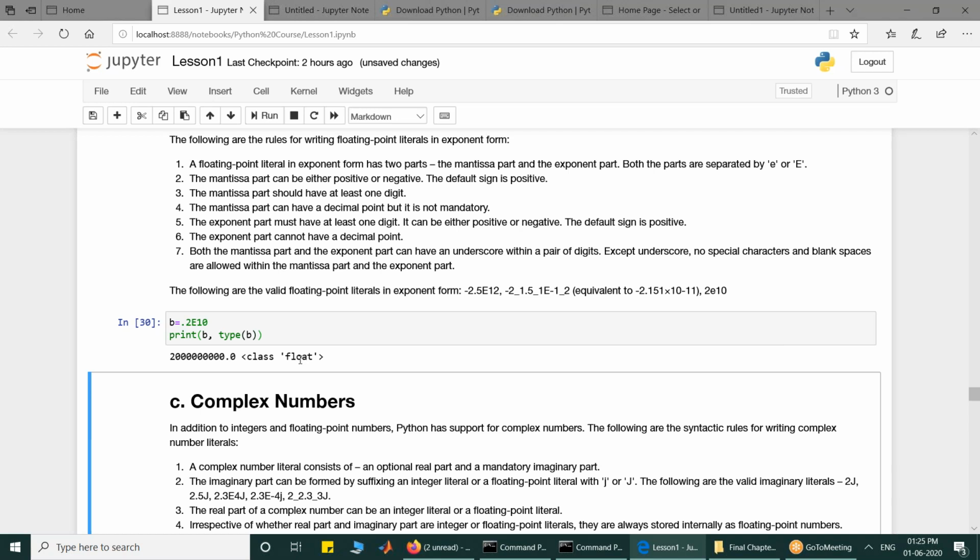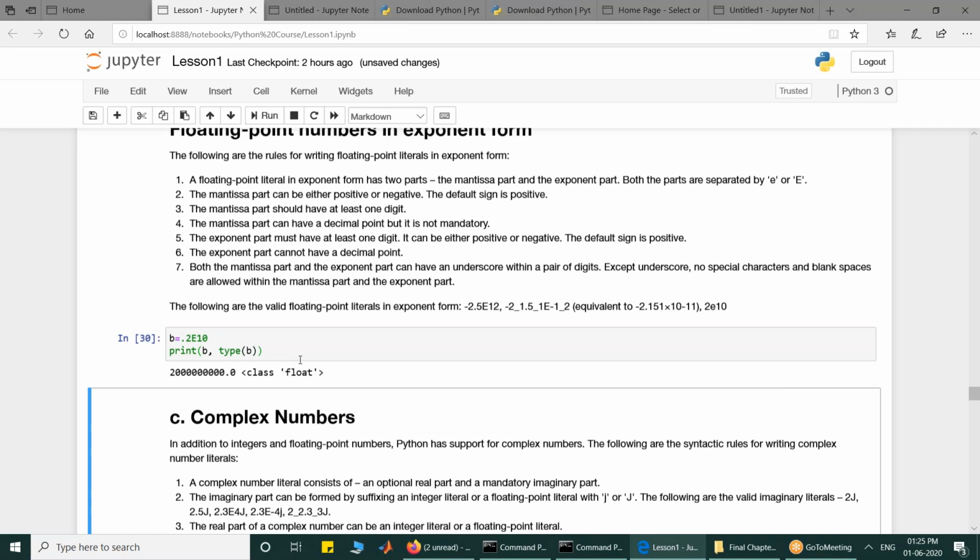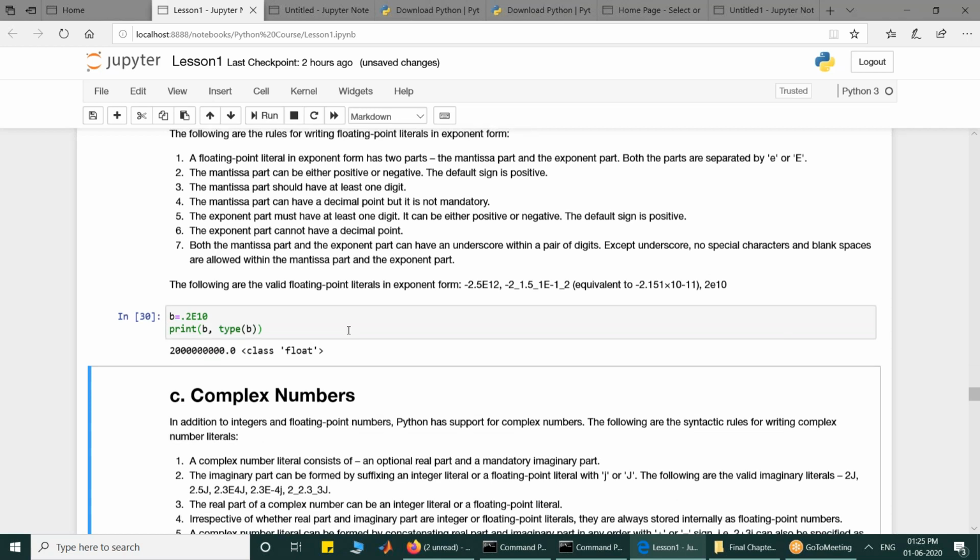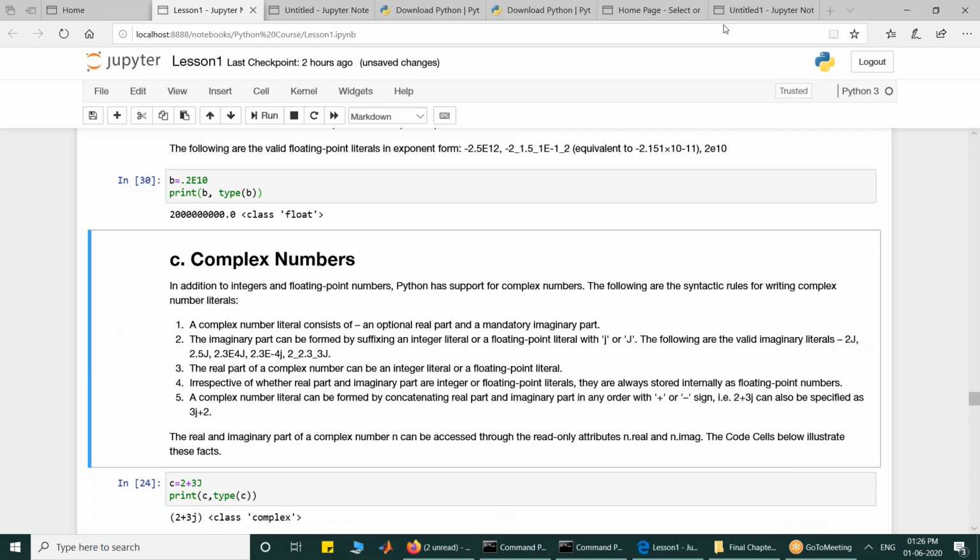The third numeric type which is allowed in Python, which is not there in other languages like C, is complex number. A complex number can have two parts. Real part, which is optional, but it must have a mandatory imaginary part. As you know, a number like 1 plus 2 iota is a complex number.